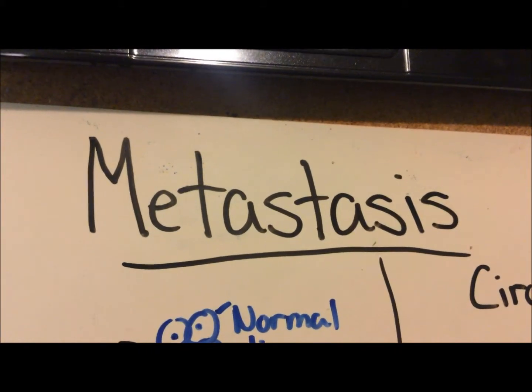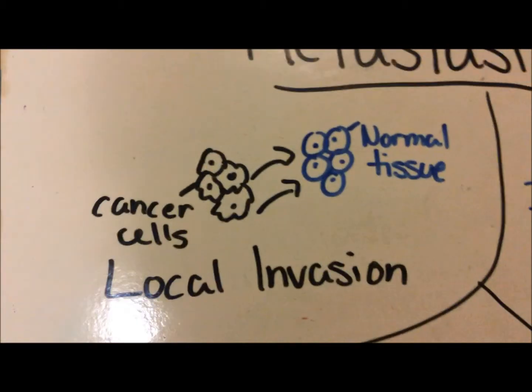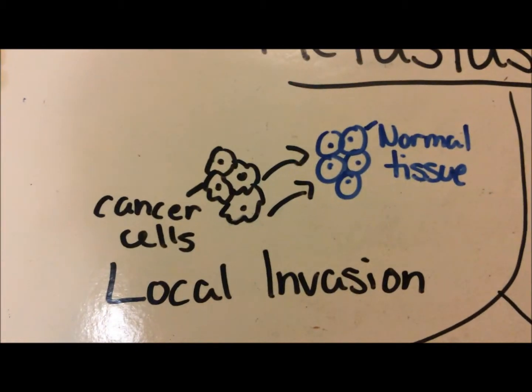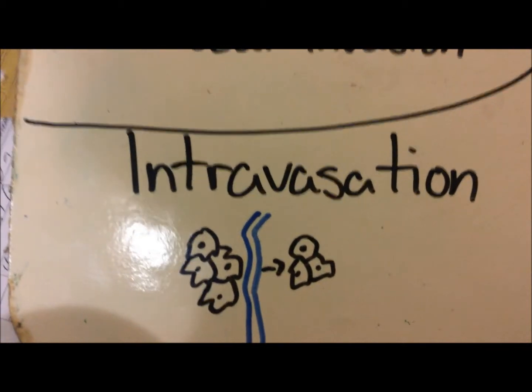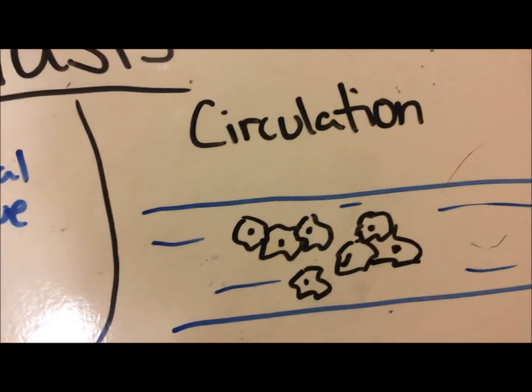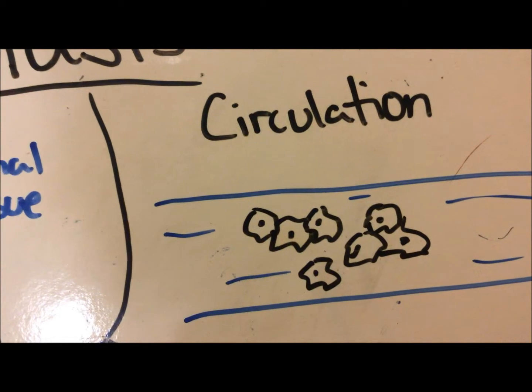This can happen in several ways, including local invasion, where cancer cells invade nearby normal tissue; intravasation, where cancer cells invade and move through the walls of nearby lymph vessels or blood vessels; and circulation, in which cancer cells move through the lymphatic system and the bloodstream to other parts of the body.